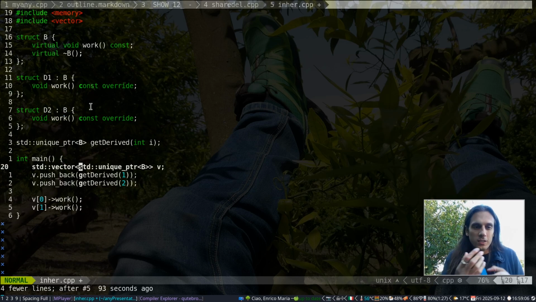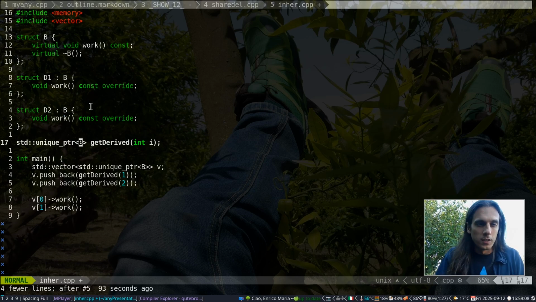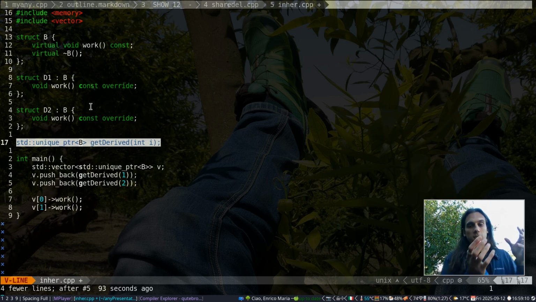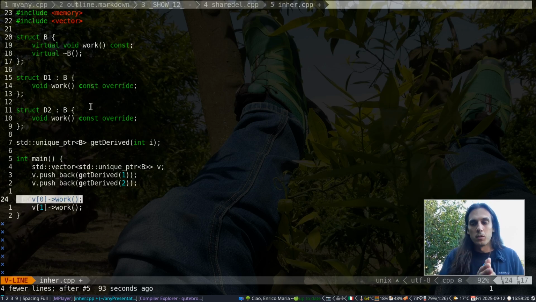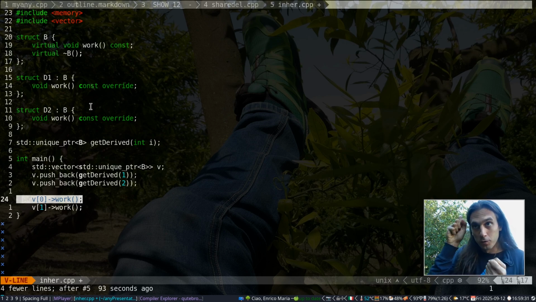So to some degree, this is a bit similar to type erasure, with this function being the one that erases the type by returning a pointee of a more specific type through a pointer to a less specific type, whereas the call to the member function through a pointer to the base class will actually recover at runtime the type of the actual object and call the member function for the class of that actual object.